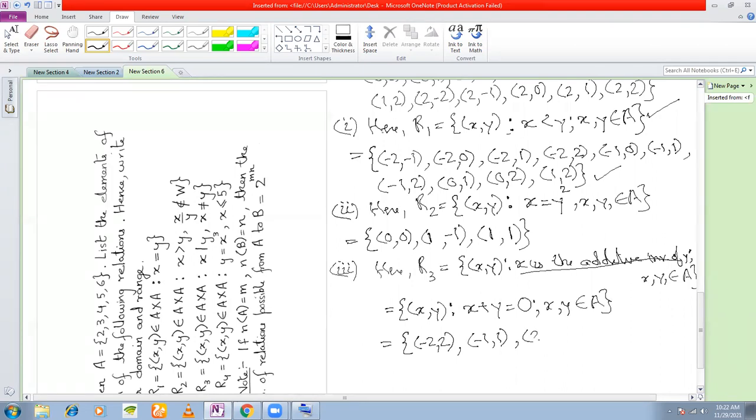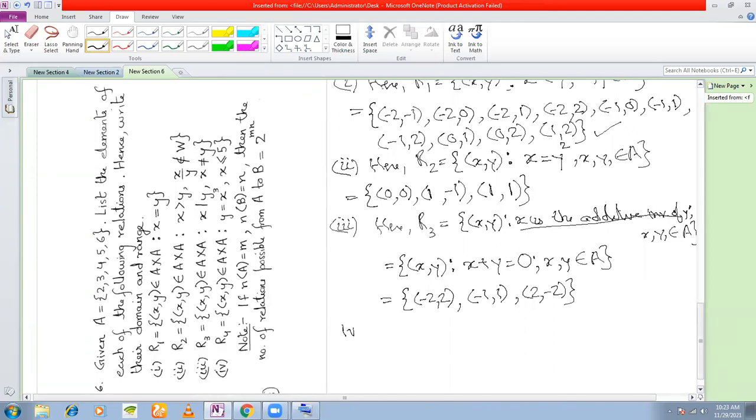And 2, -2. Fine. So these are the only 3 elements that I see. Yes, 0, 0 is also there.